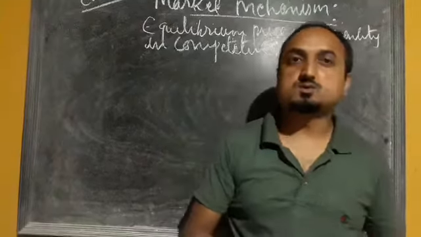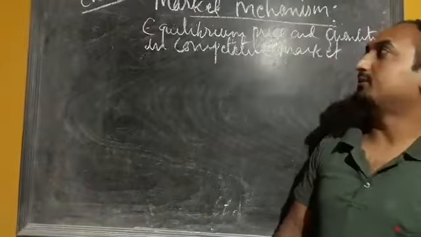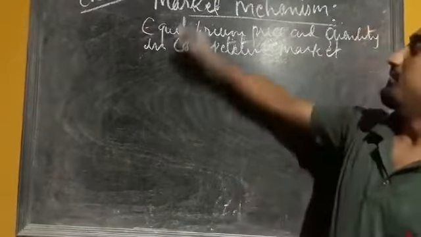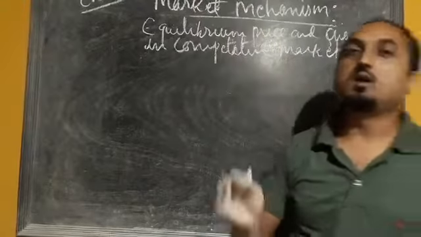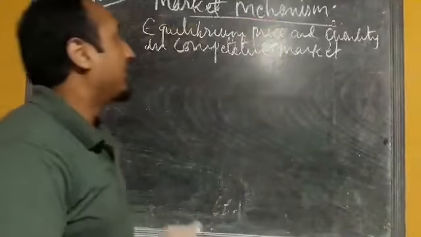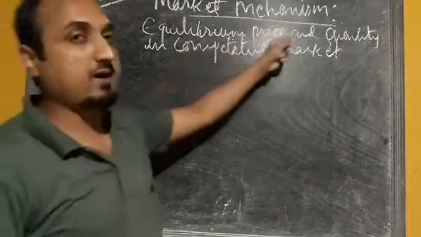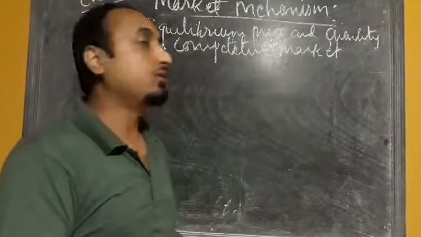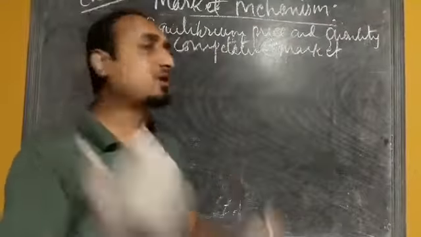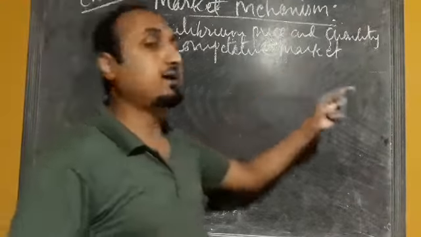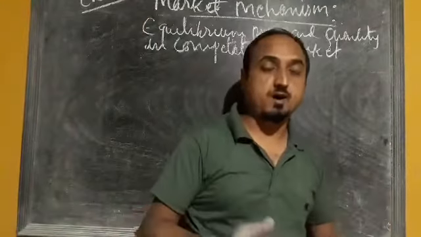Hello, my dear students. Today I am going to start the next chapter. We have chapter number 6, market mechanism. Here we have to study about the equilibrium price and equilibrium quantity, the concept of equilibrium in a competitive market, a perfectly competitive market.